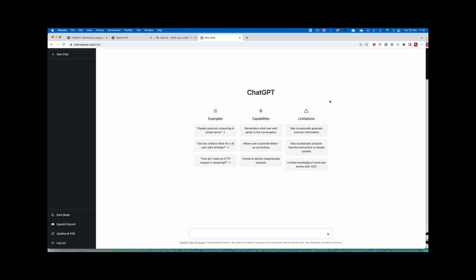GPT models are a powerful tool for natural language processing and have the potential to revolutionize the way that we interact with computers and other machines. ChatGPT is at the forefront of this technology and is right at our fingertips.